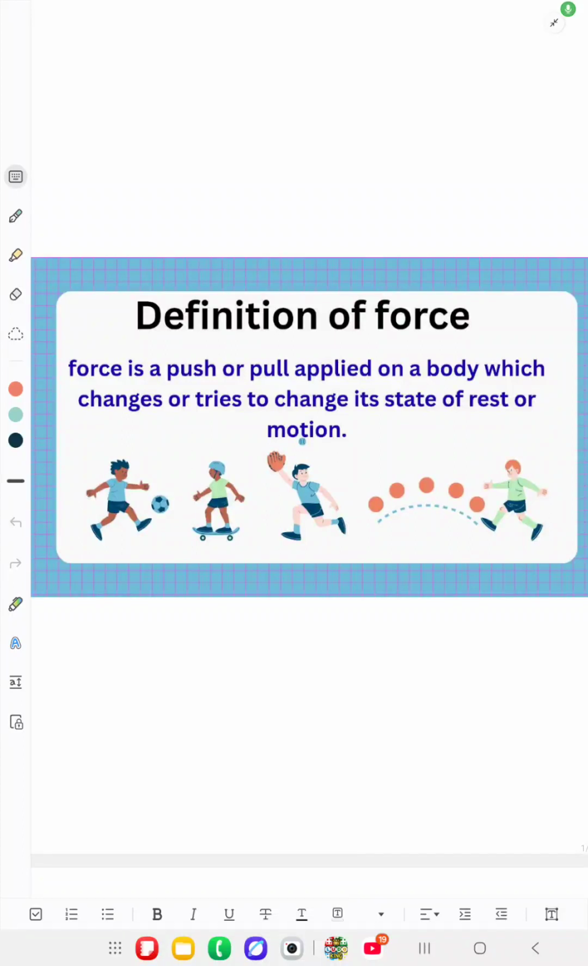Definition of force. Force is a push or pull applied on a body which changes or tries to change its state of rest or motion.